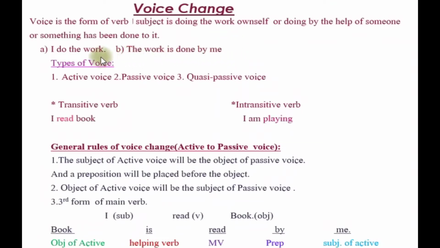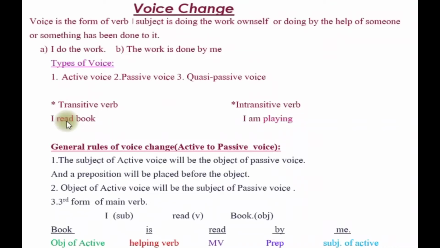Now we will learn types of voice. There are three types of voice: active voice, passive voice, quasi-passive voice. Before learning voice change, we need to learn about what is transitive verb and what is intransitive verb. What is transitive verb? Transitive verb is the verb that accepts object. In one word, we can say that the verb which takes object is called transitive verb. Intransitive verb doesn't take any object.